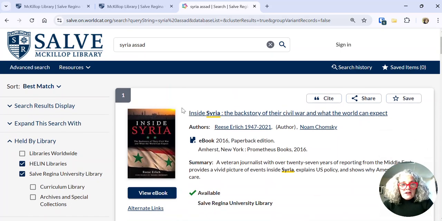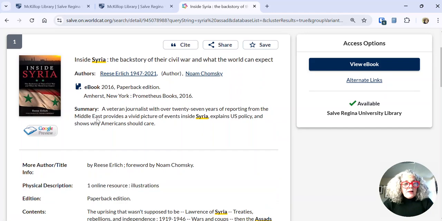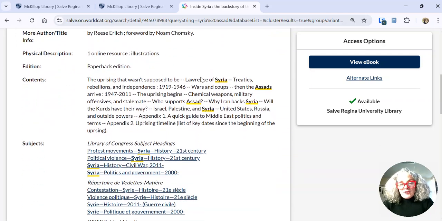So if we look at the book, there's a few things to point out. If we were interested in this book, we'd click on the title. We can get in, and we can see the ebook right here if we click on it. The summary gives us an idea if it's worth our while, if it's really related. And the content note is the chapter headings.